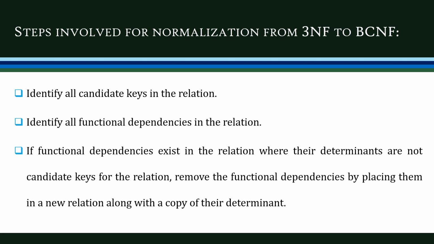If you want to normalize a table from third normal form to BCNF, the first step is to identify all the candidate keys in the relation. Then we have to identify all the functional dependencies in the relation. Then we have to check whether every determinant, the left hand side of the functional dependencies, is a candidate key or not. If they are not, we have to remove such functional dependencies by placing them in a new relation along with a copy of the determinant.